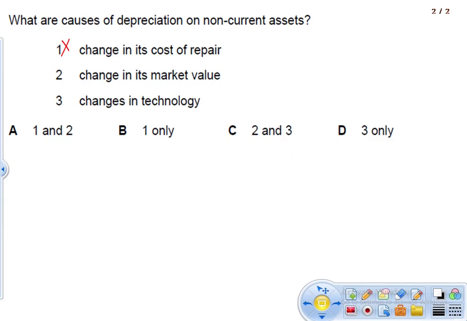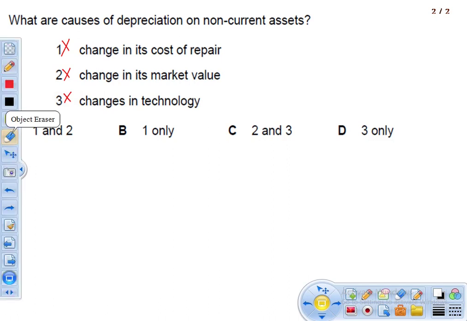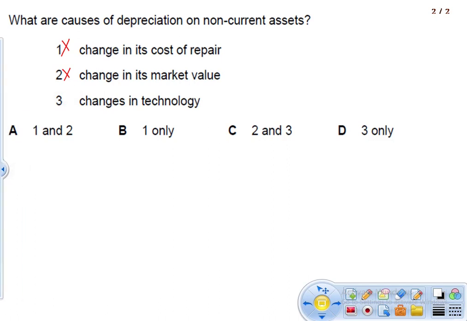The next could be change in its market value. Is it because of the market value? No, we do not write market value in our books; it is either the net book value or the cost. And the last one is because of the change in technology. So the correct option is change in the technology for the asset. This is the correct answer.